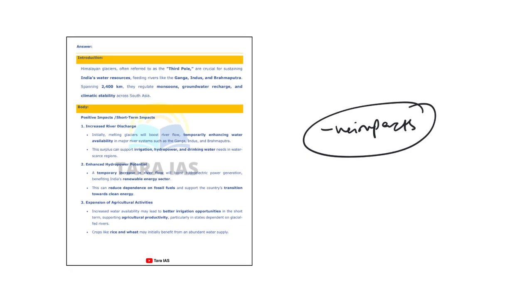Say for example, I'll give you a scenario. Say X glacier has melted very drastically. So what will happen? For the time being, say 6 months or 1 year or a number of years, you have good water availability. And then what next? No source of water for rivers, where will the water come from? So later you will have to face water scarcity. So negative impacts are those which are long term.